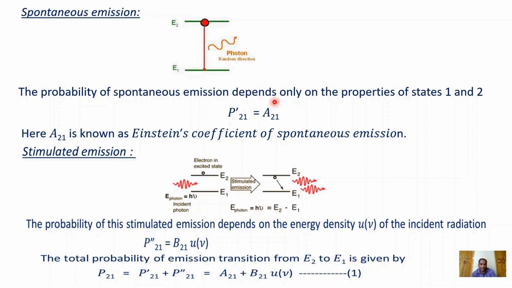Here it is noted that we use the capital A term for the spontaneous process and the capital B term for the stimulated process. Here there are two types of emissions: spontaneous emission and stimulated emission. Therefore, the total probability of emission transition from E2 to E1 is given by P21 is equal to P21 spontaneous plus P21 stimulated, which is equal to A21 plus B21 times energy density. Here A21 is due to spontaneous emission, and B21 times energy density is due to stimulated emission.